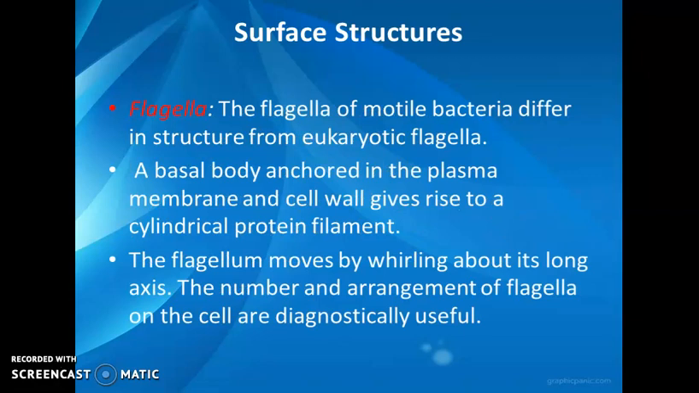Next is surface structure. I am explaining the different surface structures briefly, not in detail. We can discuss them in later sessions. The first one I am mentioning is flagella. The flagella of motile bacteria differ in structure from eukaryotic flagella. So flagella are quite different in prokaryotes and eukaryotes.